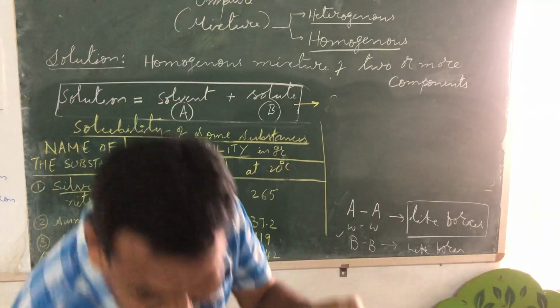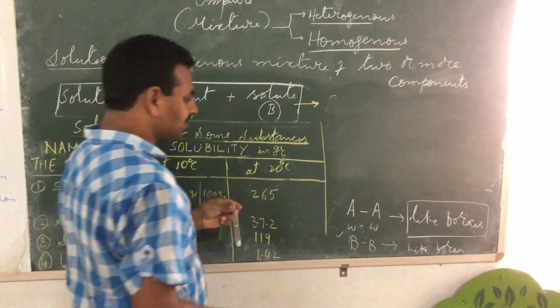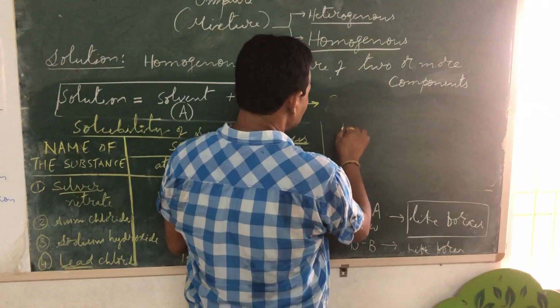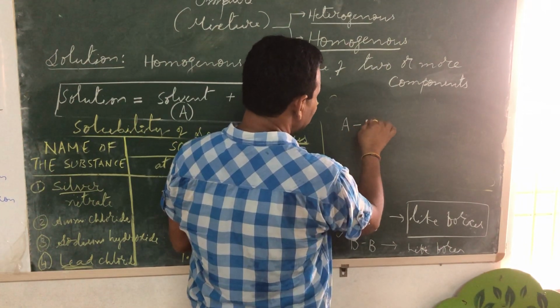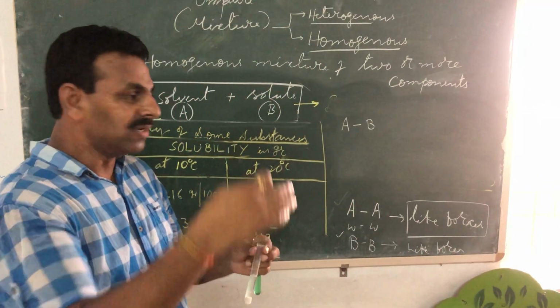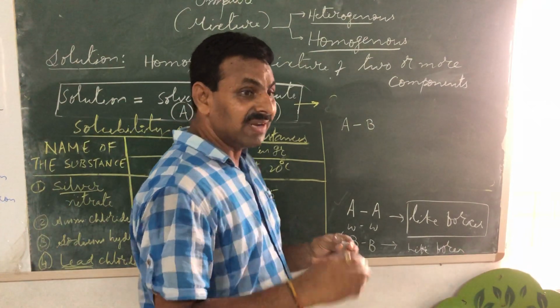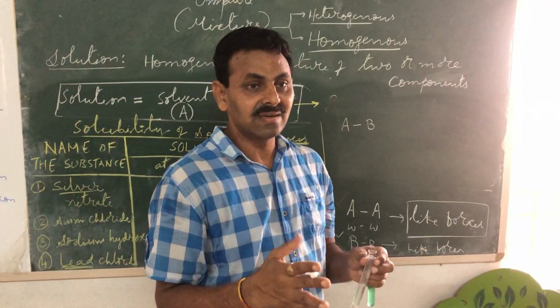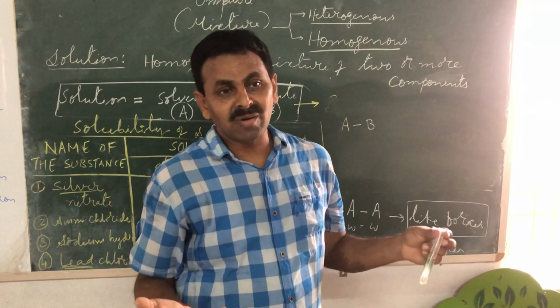Now, whenever these components are interacting or in contact with each other, that means A is in contact with B. When I add B to A, there may be a force of attraction between A and B, there may not be.